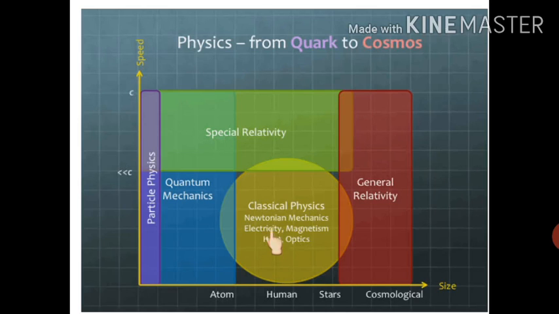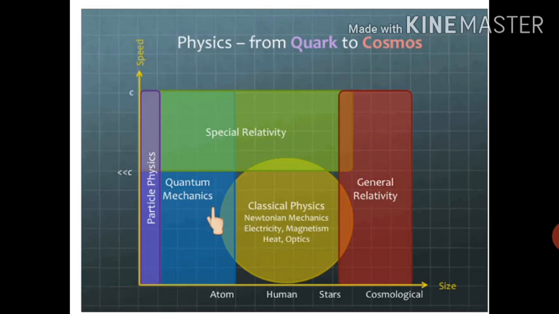That's why it is written over here: from quark to cosmos. What is a quark? An elementary particle which is present inside the nucleus. We know what the nucleus is and what its size is. And cosmos means we are talking about the universe. So this is how physics deals with things from quark to cosmos.